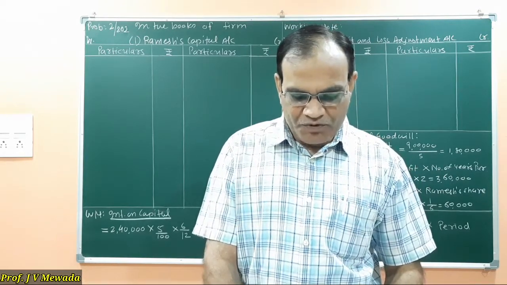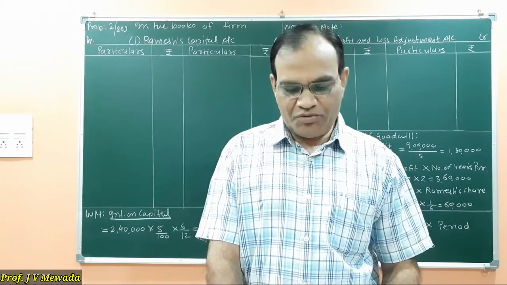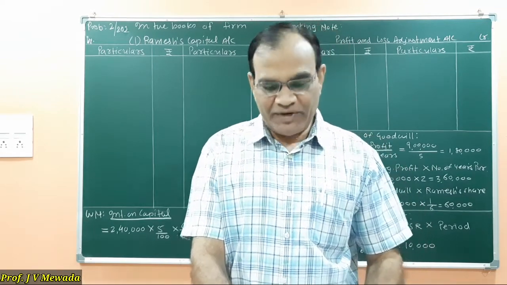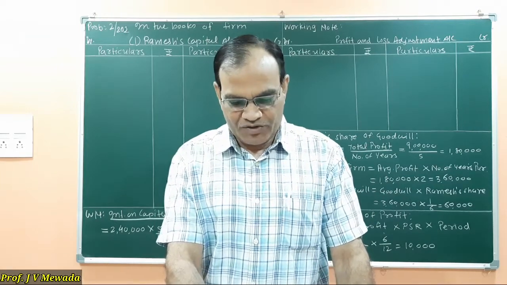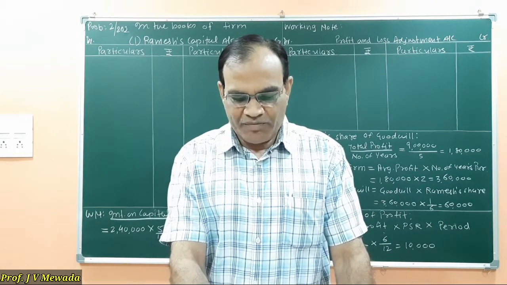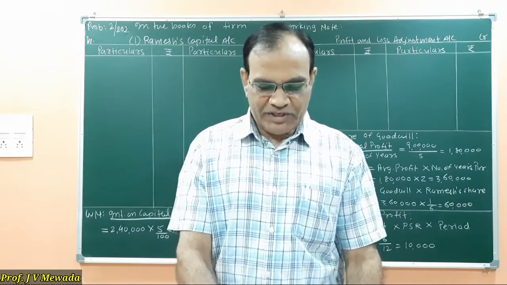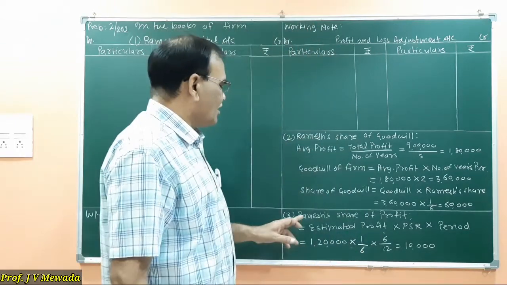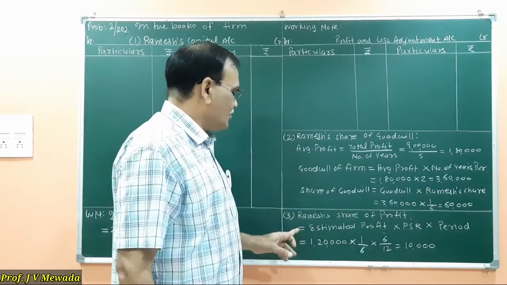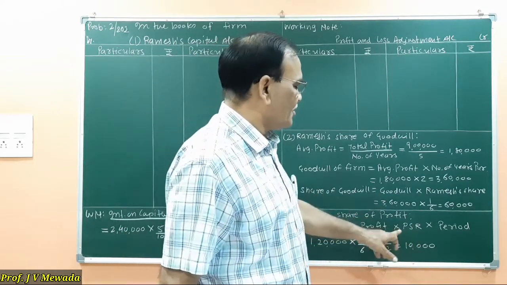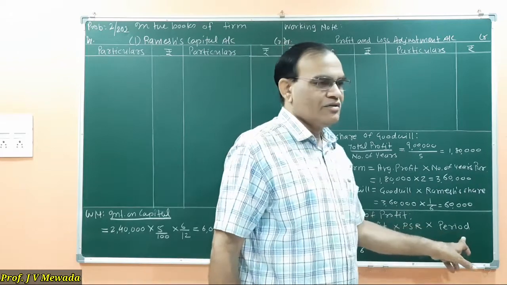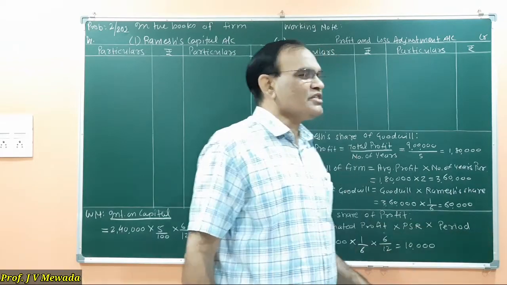In adjustment number 4, we are given that the profit for the year 2017-18 is estimated. So here they have given estimated profit 1,20,000, and Ramesh's share is to be calculated. So here we will calculate Ramesh's share of profit, which is equal to estimated profit into profit sharing ratio, that is Ramesh's share, into period. He expired after 6 months.